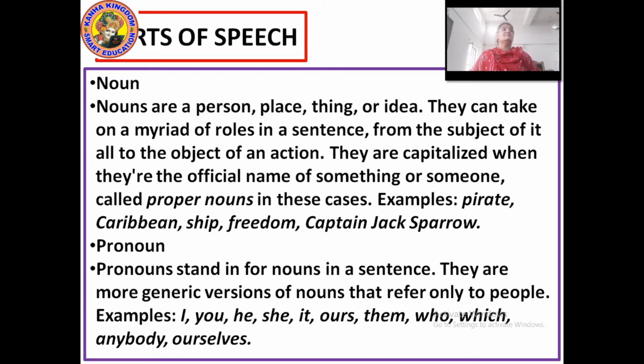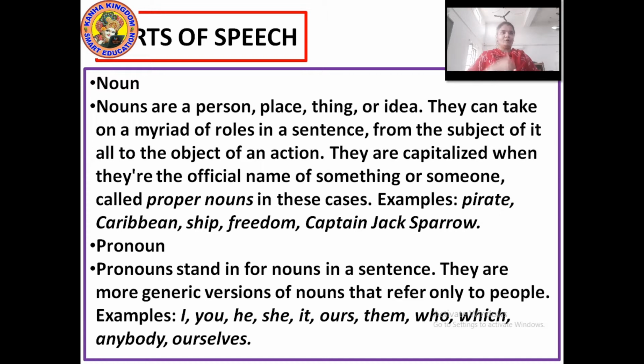And like pirates, Caribbean, ship, freedom, Captain Jack Sparrow. From this, which are the common nouns? The common nouns are like ship, freedom, pirates. And what are the proper nouns? The proper nouns, which are the capitalized ones, which start with a capital letter, are the proper nouns. Okay, so this is the noun that plays an important role in the parts of speech.